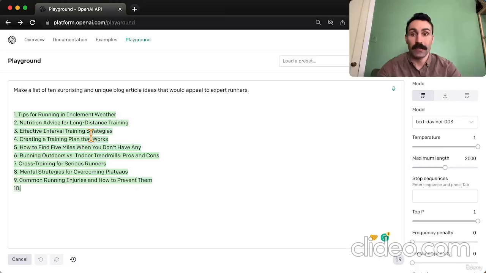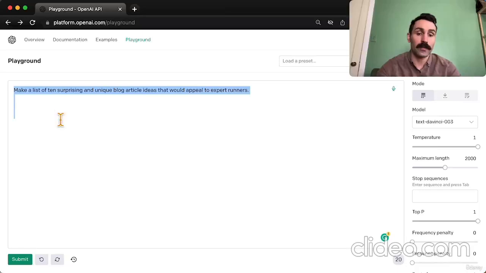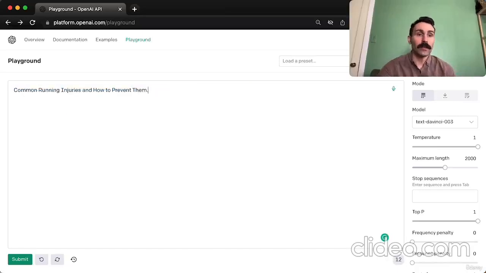Effective interval training strategies, how to find 5 miles when you don't have any, cross-training for serious runners, mental strategies for overcoming plateaus, common running injuries and how to prevent them. Let's say we found an article title that we like, and let's just pick this one, number 9, common running injuries and how to prevent them. So now that we have our article title in mind, what we can do is simply ask ChatGPT right now to write us a 1,000 word article based on this article title.